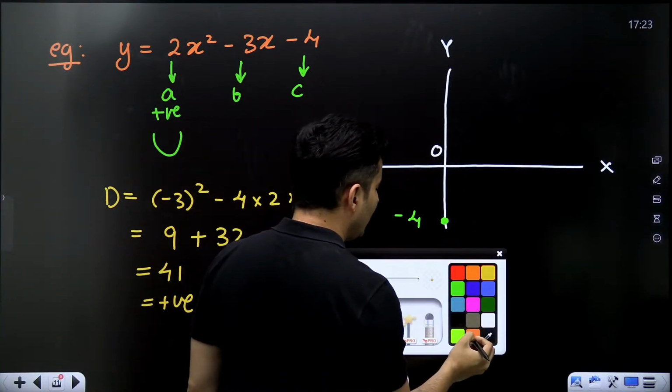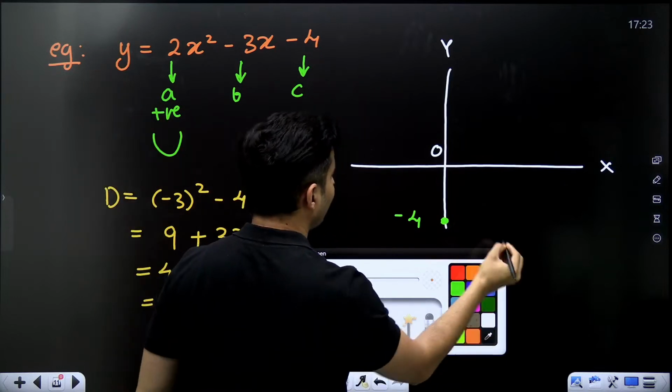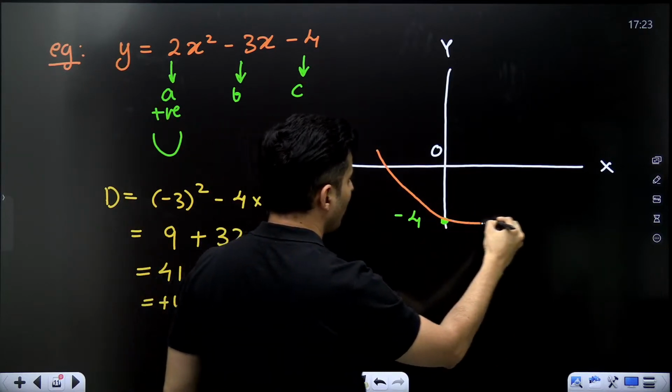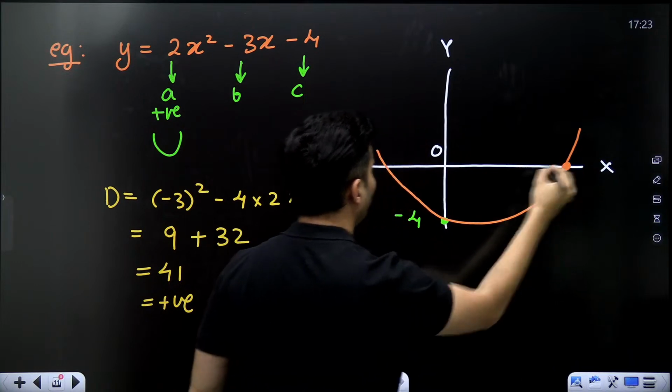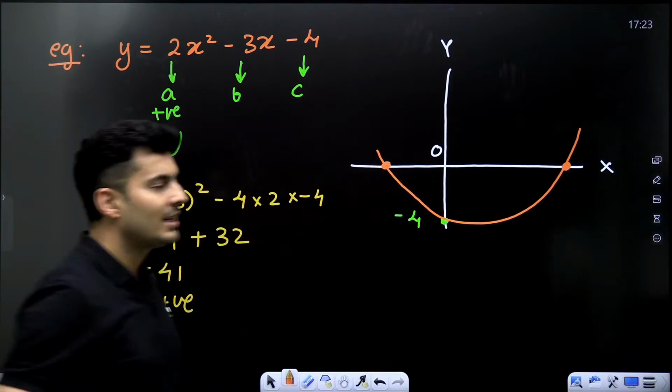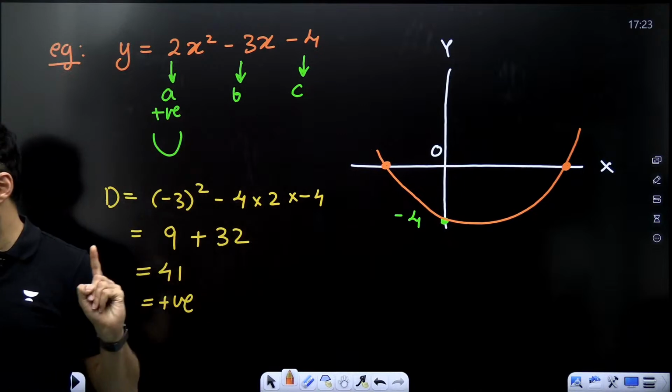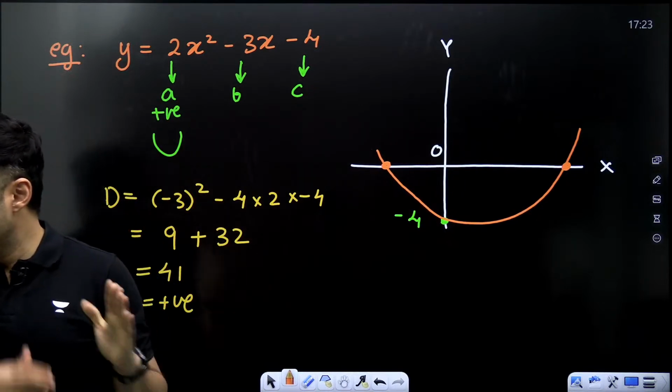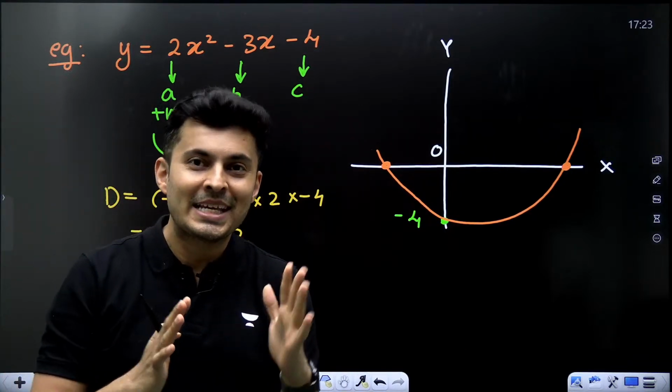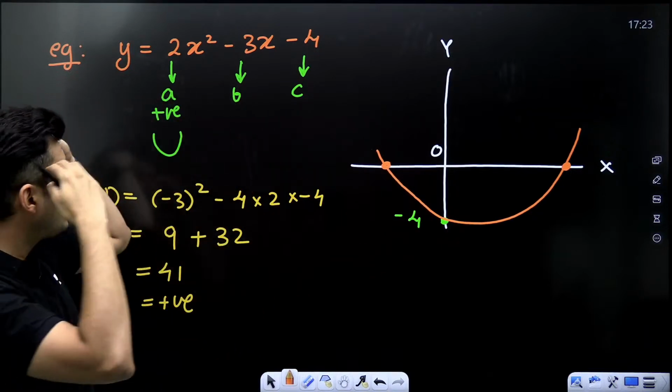So hence, my dear students, the graph of this particular equation will look something like this. This is one point and this is the second point. Is that clear how we drew the graph? Did you understand how we drew the graph? Everyone with me? Clear? Understood? So this is how you analyze.